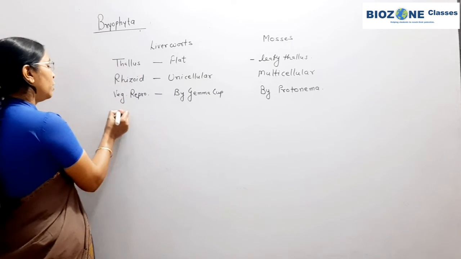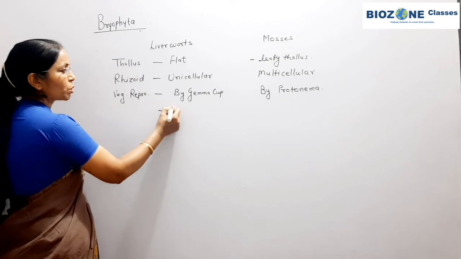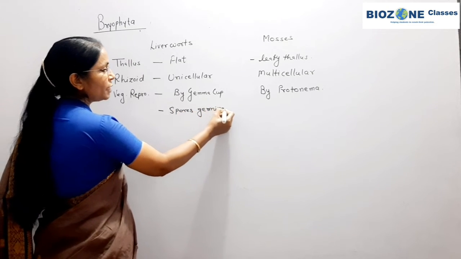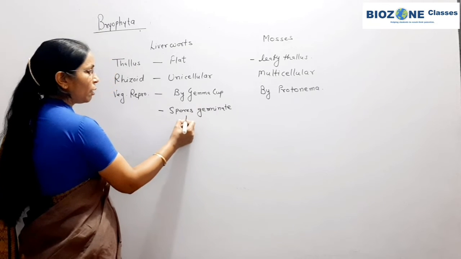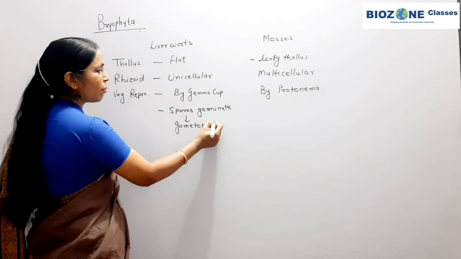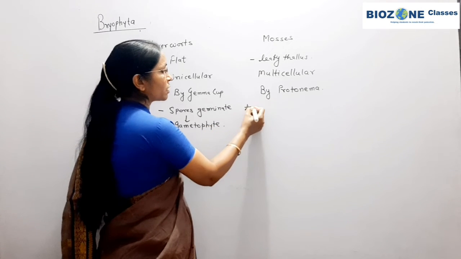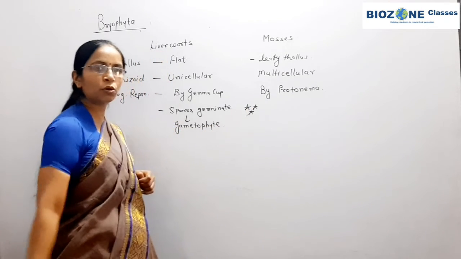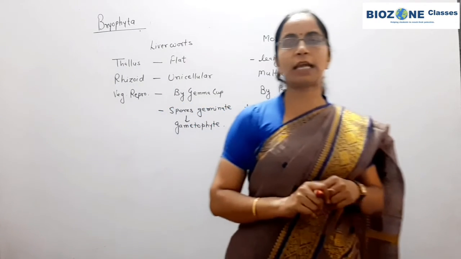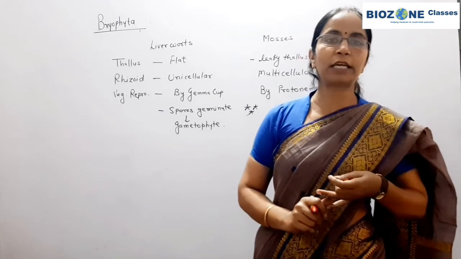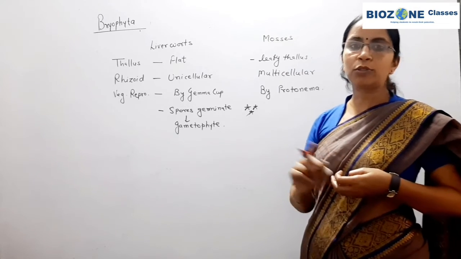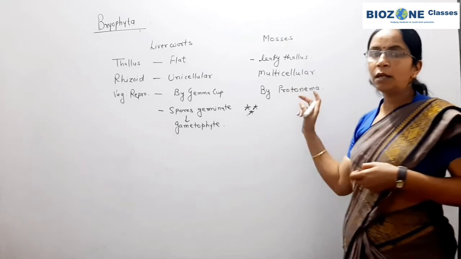What is the difference here? In liverworts, meiospores or spores are released from the capsule, germinate, and form a gametophyte or thallus-like body. But in mosses, if you go through the literature, mosses show 2 stages in their life cycle. One is a filamentous stage and the second is a leafy stage. The filamentous stage is called protonema. So remember what protonema is.